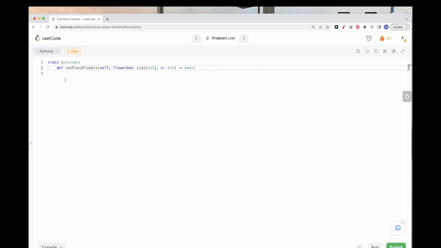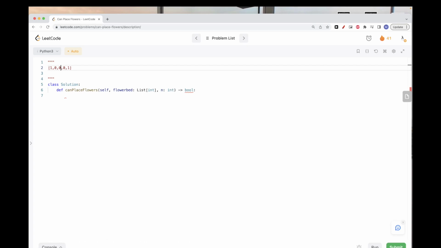What we can do is just go through the array like this, and for each i, check the left and the right. If any of them contain 1, we don't place anything. We keep n as it is. But if both adjacent ones, i minus 1 and i plus 1, have zeros, then we can place. And so we place and we just decrement n.